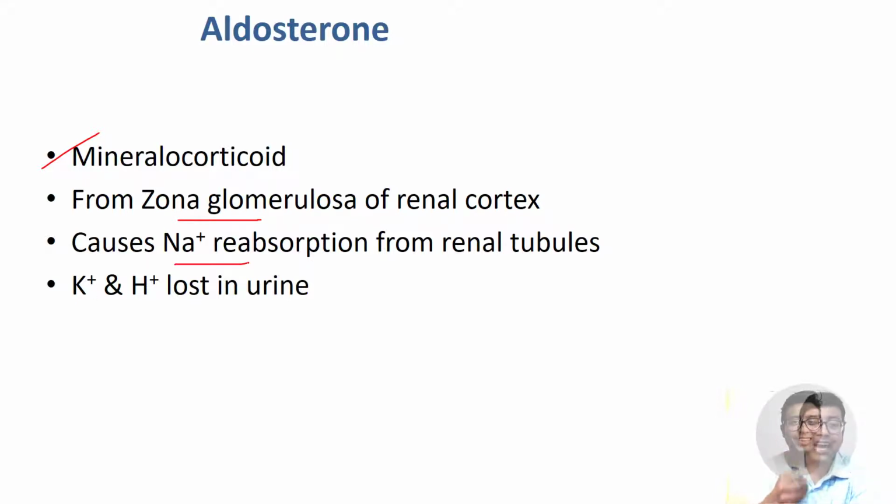So sodium comes in and potassium and hydrogen go out. There is a counter current mechanism by an antiport channel. It sucks in sodium and lets the potassium out. You need to remember this clearly. If you remember this, most of your queries and MCQ and concept-wise questions will already be solved.